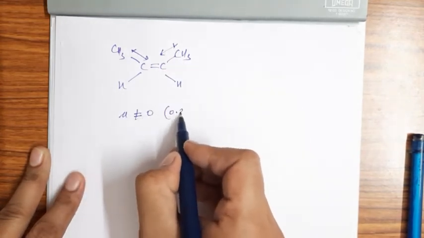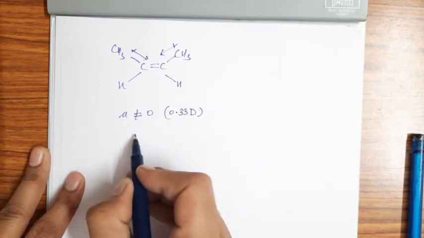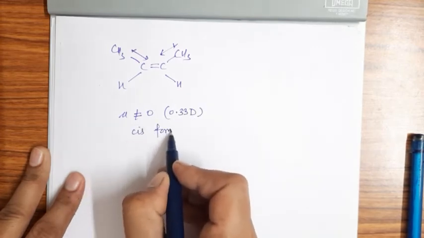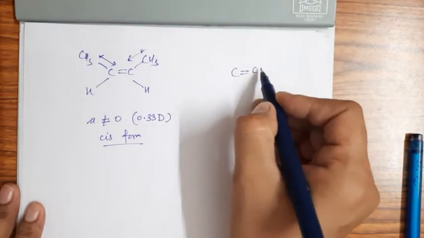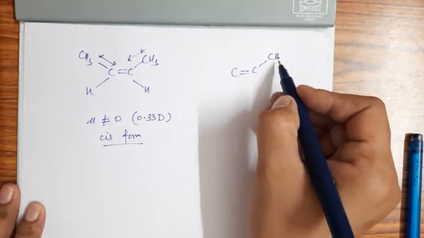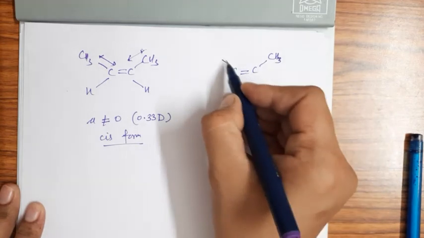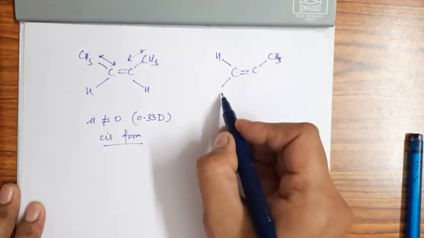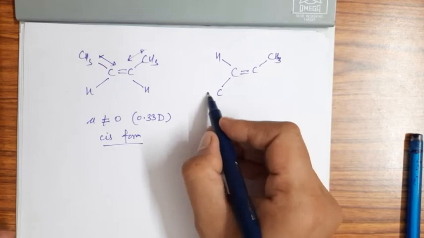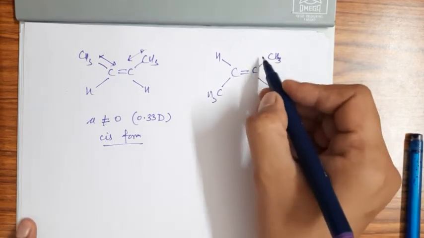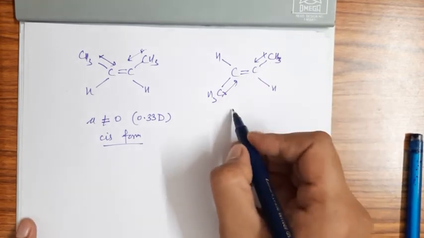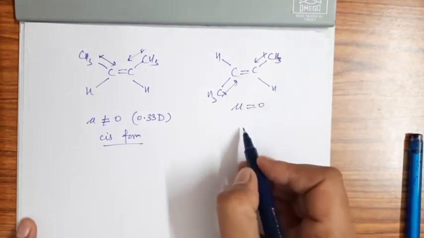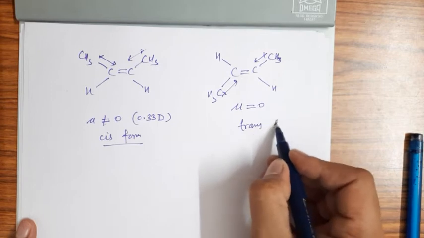Its exact value is 0.33 debye. This is the cis form, cis-butene. But if I am taking the case of trans, then these are in opposite directions, so mu equals 0. This is the trans form, trans-butene.